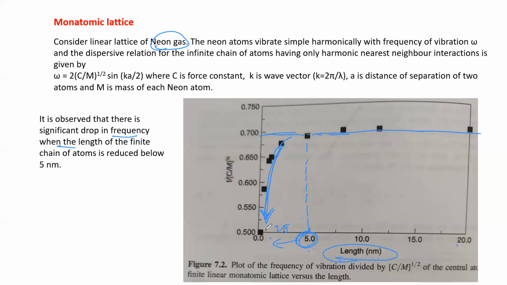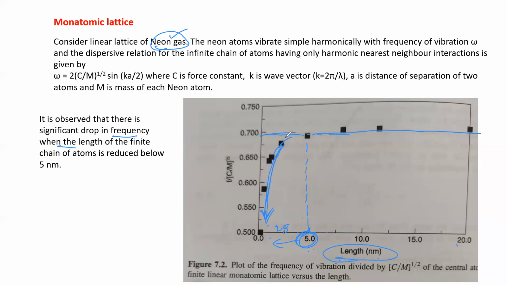Frequency is very much reduced. For other elements, this chain length will be different. For some element it may be around 7 nanometer, 8 nanometer. It will be different for different elements. For neon, it is 5 nanometer.